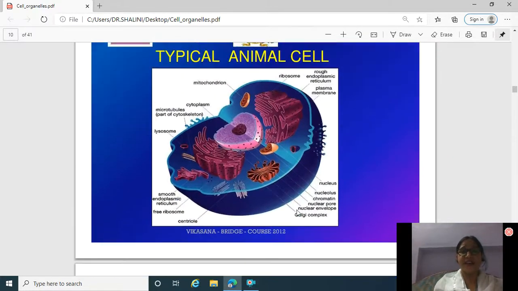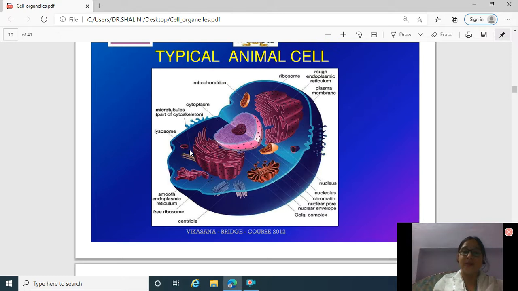Now, this is the figure of a typical animal cell. In this figure, we can see that this is the plasma membrane outside of the cell. This is the outermost membrane of the cell. Inside the cell, there are various organelles. The organelle in the center of the cell is called nucleus. These are the endoplasmic reticulums.